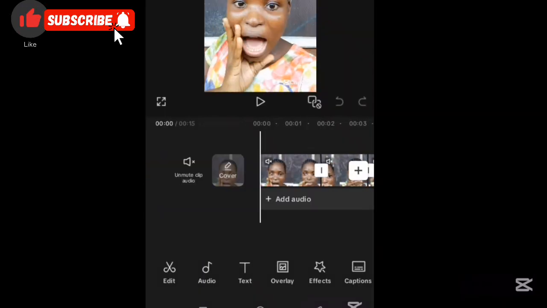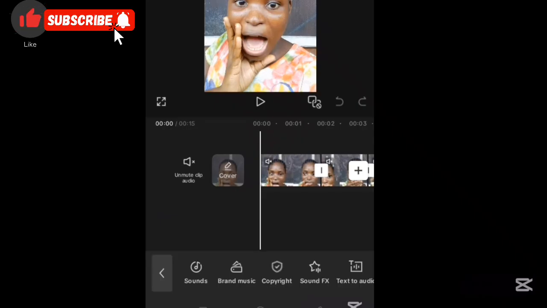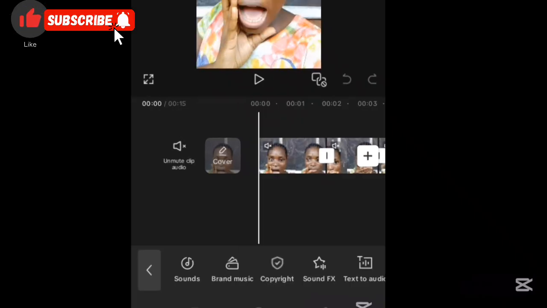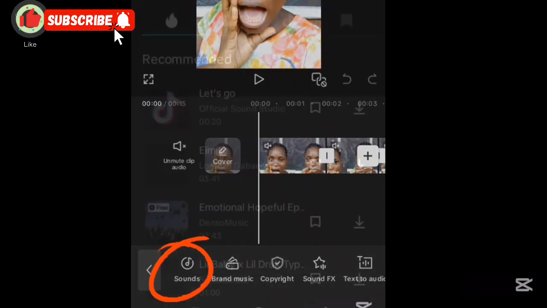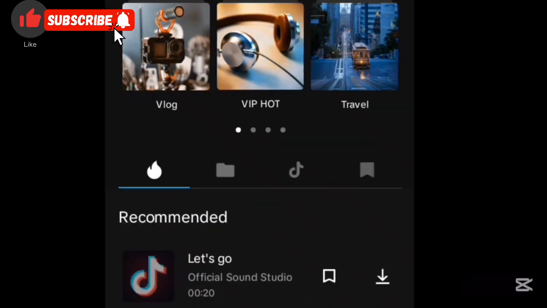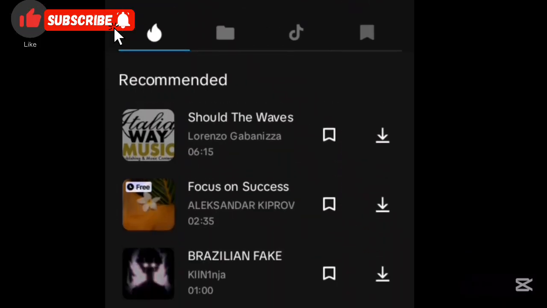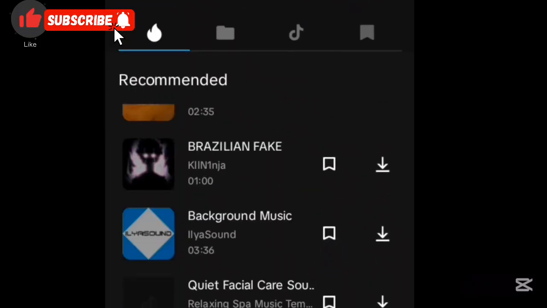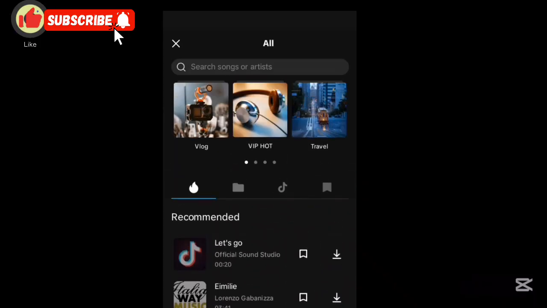So now you go to your audio. I'll click on my audio. Then it's going to take me to sound, brand music, copyright, and all of that. I'll click on sound. So it's going to take me to my music section. All the sounds here are CapCut music. Most of them are copyrighted, and if you use them on your video, you are going to get a copyright claim. So that is why it's advisable to use the YouTube audio library free music on your video.